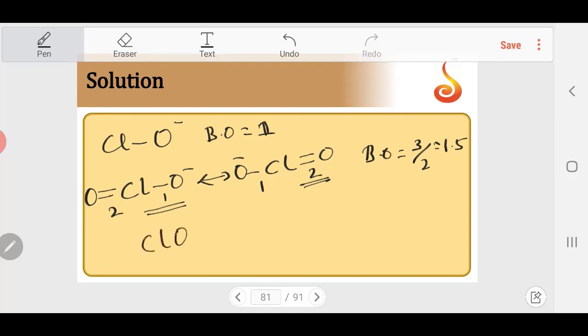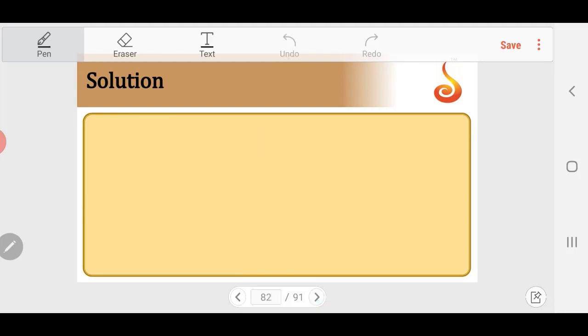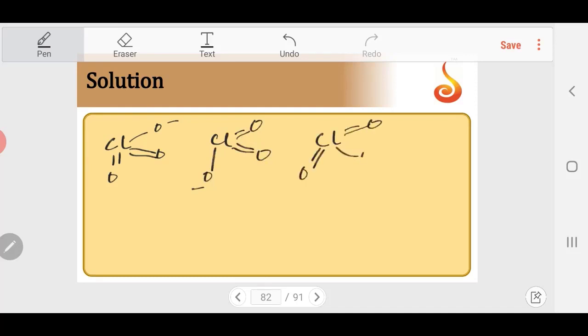Then ClO3: Cl double bond O, 2 double bond O like this. So I can write three resonating structures for this. So the bonds, if I take here 2, here 2, here 1, so the bond order is 5 by 3.